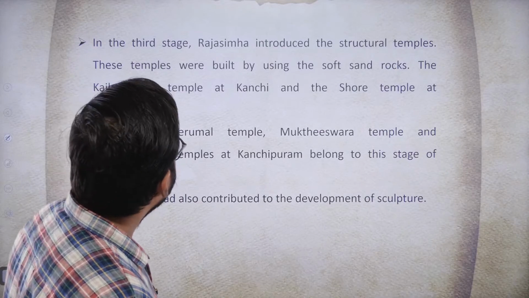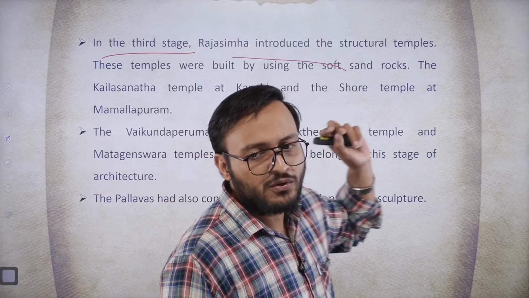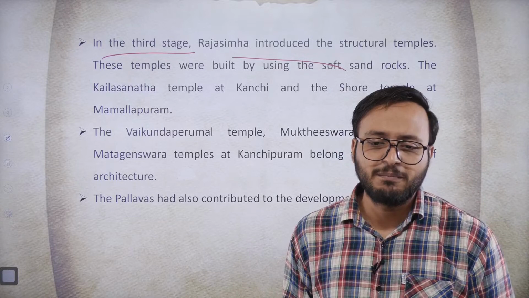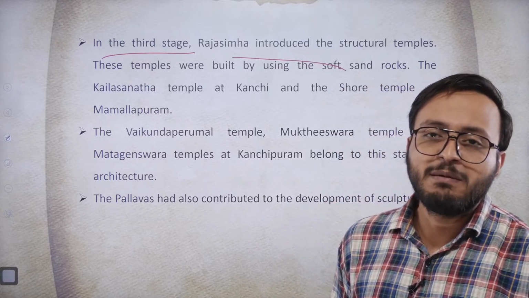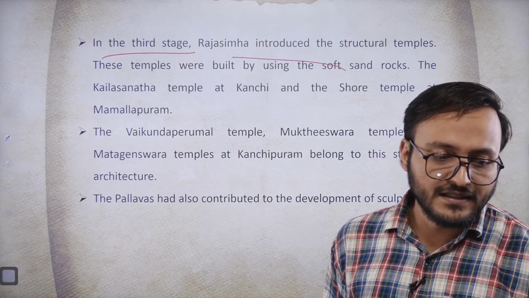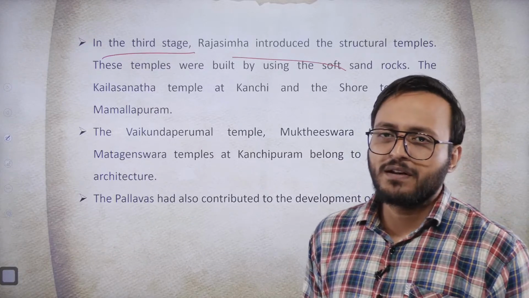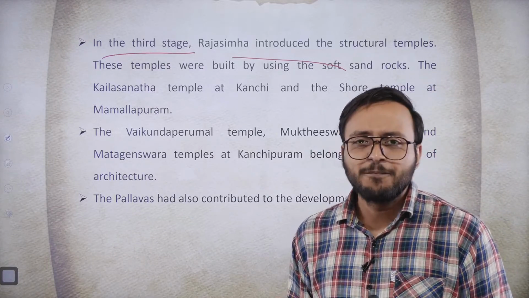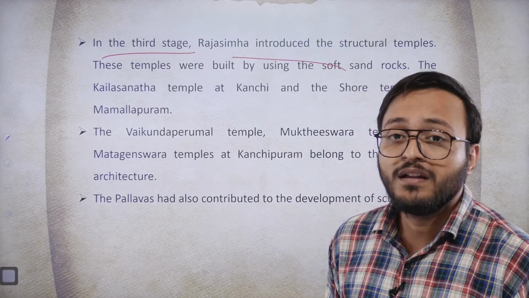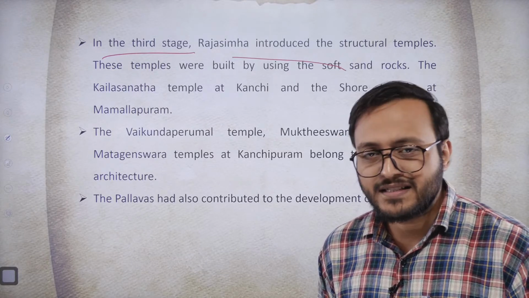Not only that, if we talk about the third stage, where Rajsimha introduced the structural temples, the earliest example of the structural temple will be the shore temple at Mahabalipuram. Shore temple, called Tat Mandir in Hindi, is the earliest example of a Dravidian architectural freestanding temple, built by Rajsimha, that is Narsinghvarman II.